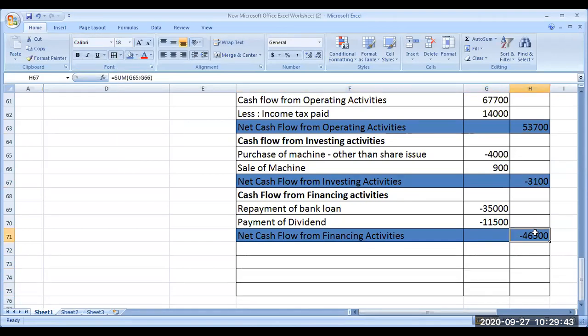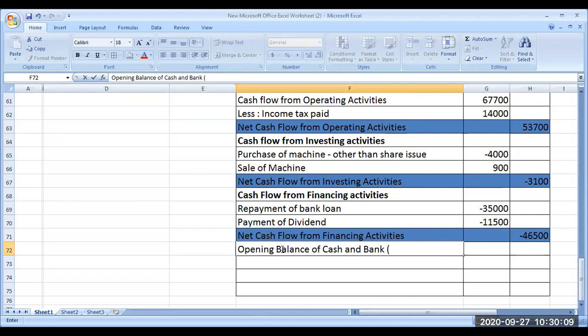What is the result of the current year? Before we start the current year business, we have some opening balance. Look at that: opening balance of cash and bank, or cash and cash equivalents. Look at the balance sheet. Correct. Last year opening balance was 200. It was 200. 40,000 and cash and bank together is 200. Check it properly. Is it so?